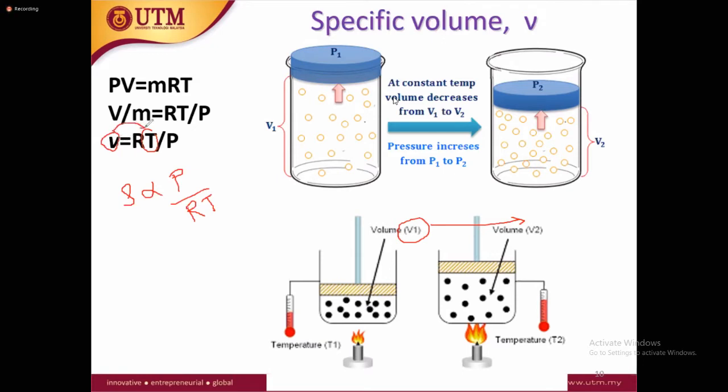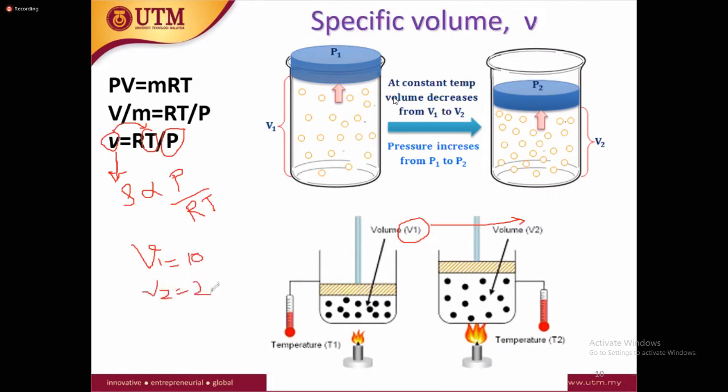So when we increase the temperature, the specific volume will also increase, and when we increase the pressure, specific volume will decrease. So we can say specific volume and density have an inverse, opposite relation. So if specific volume is 10 in one system and 20 in another,